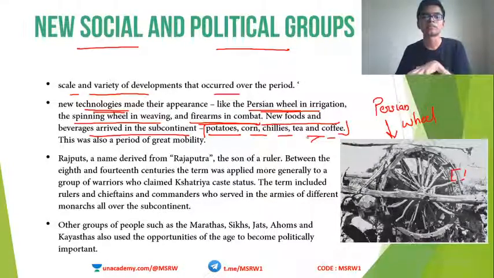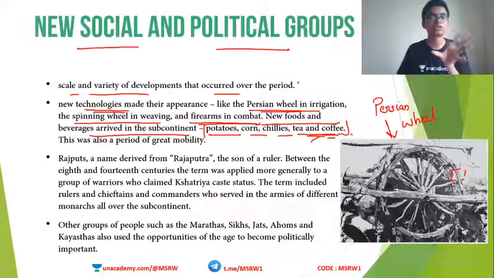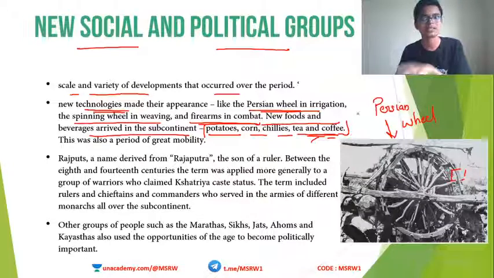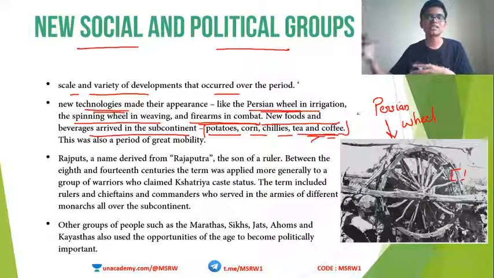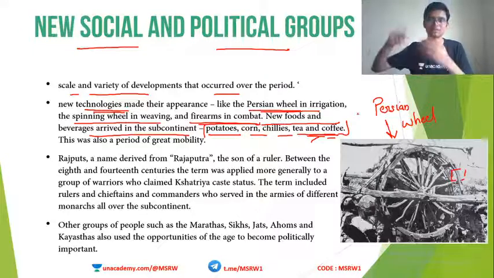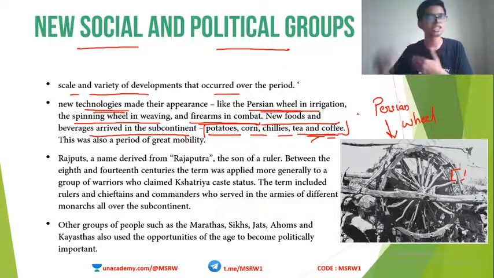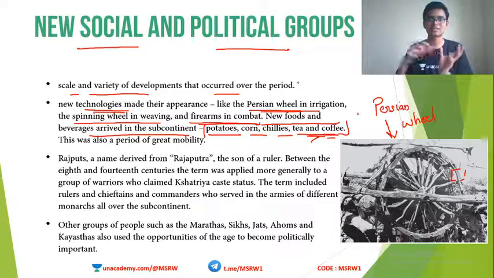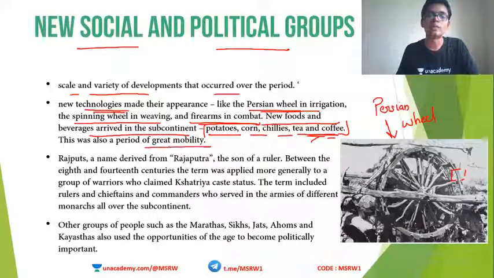Why? These tea and coffee plantations eventually led to the development of estates. We have tea estates and coffee estates, plantations, and then it started to become more and more commercial. This increased the labor. It increased the revenue, income. This indirectly contributed to the economy, which indirectly contributed to the society. Everything is connected. So all these things caused a great mobility in all spheres.